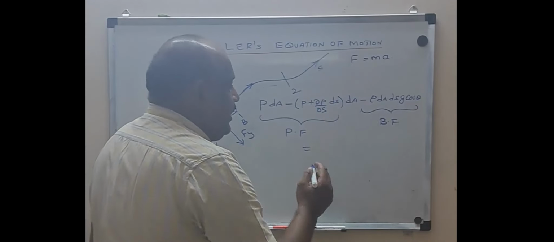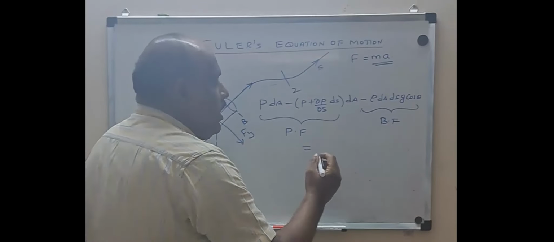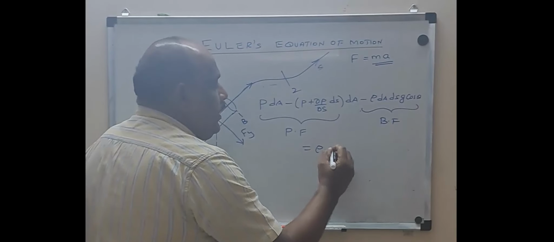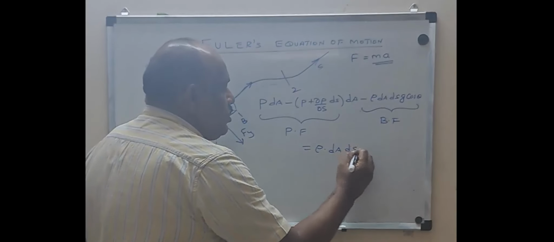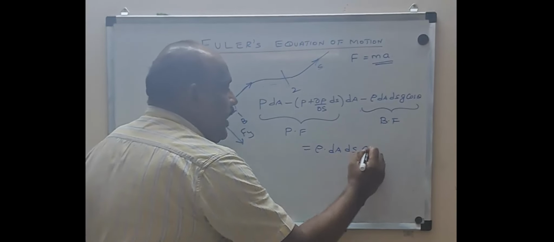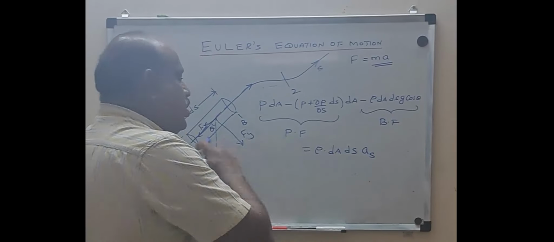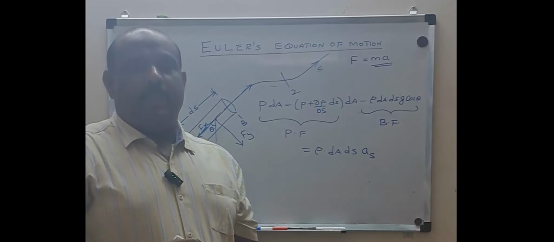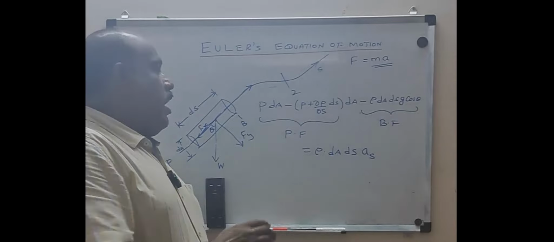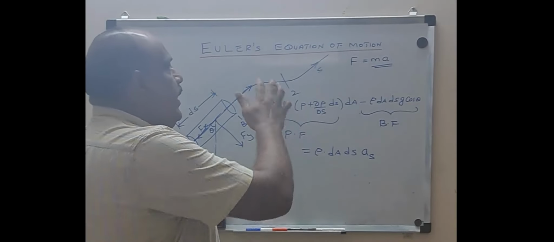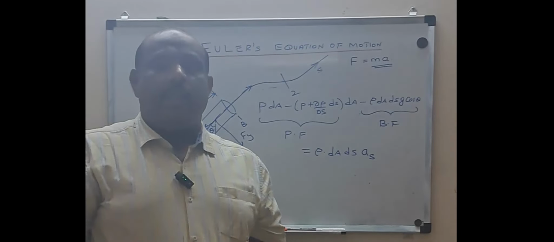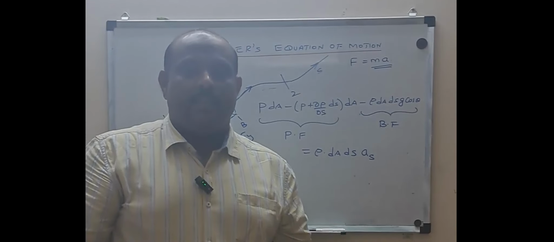So what about the right hand side? The right hand side is mass into acceleration. What is mass? Density into volume, rho into dA into ds. So density into volume into aS, the acceleration along the streamline. Let us continue in the further section how to equate these two and end up at Euler's equation and the corresponding Bernoulli's equation.